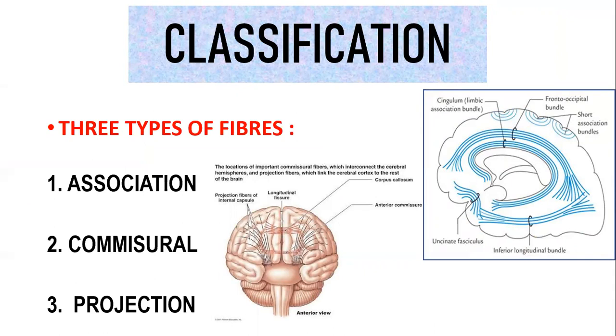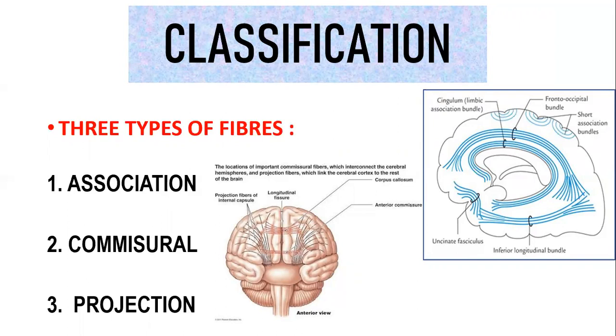There are three types of fibers, or your entire white matter is divided into three: association fibers, commissural fibers, and projection fibers. If they ask for classification, you are supposed to give this classification and write just one or two points about it, which is more than enough.